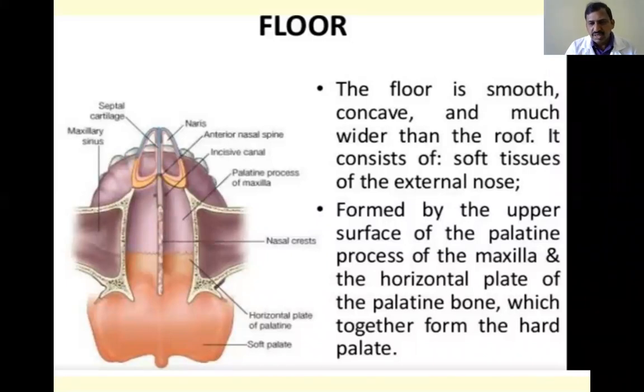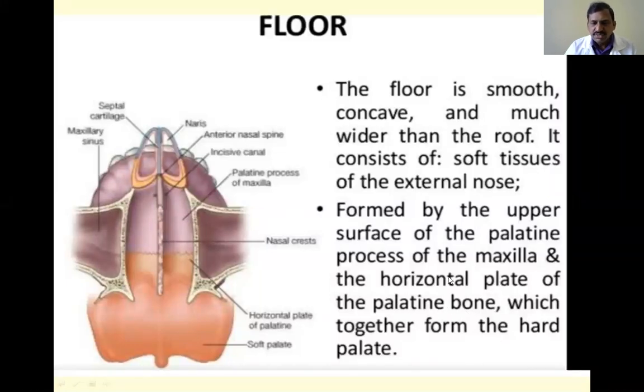If you come to the floor, it is wider than the roof, and concave, and it consists of the soft parts of the external nose. Mostly it is formed by the palatine process of the maxilla and the horizontal plate of the palatine bone, which together form the hard palate.